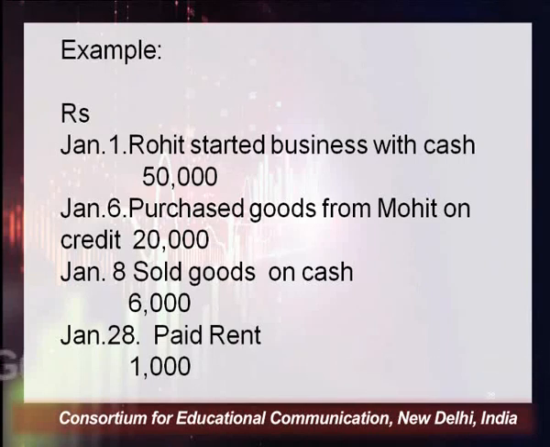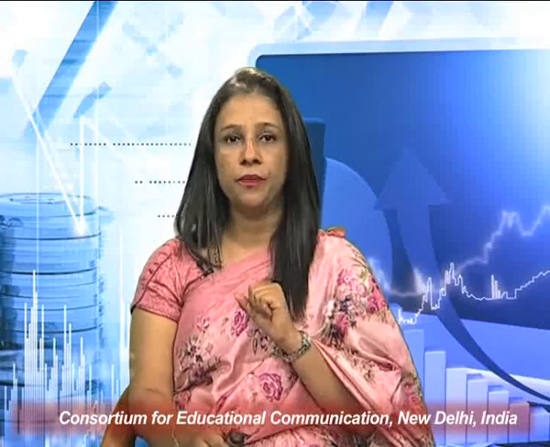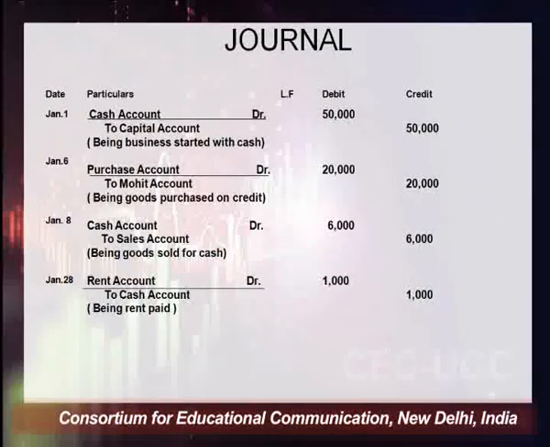So according to the separate entity concept, which will be applied here, the owner is treated separately from the business. So whenever any transaction is done by the owner, it will be recorded from the point of view of the business only, not from the point of view of the owner. So according to this concept, this transaction will be shown as follows: the owner has invested cash into the business. So which 2 accounts are affected here?